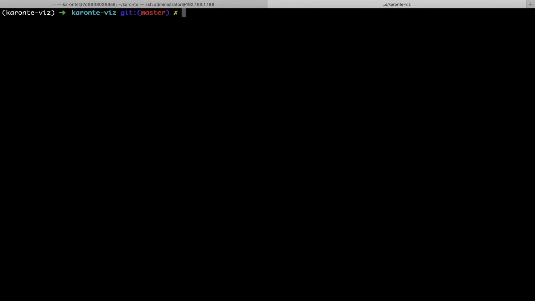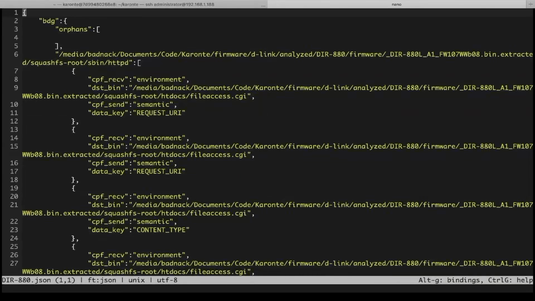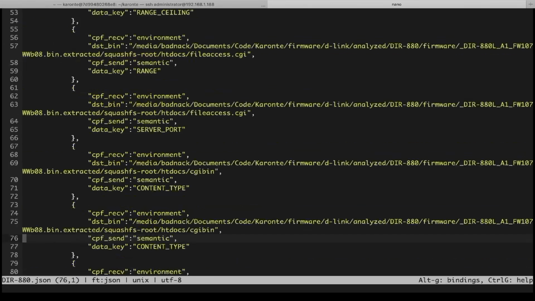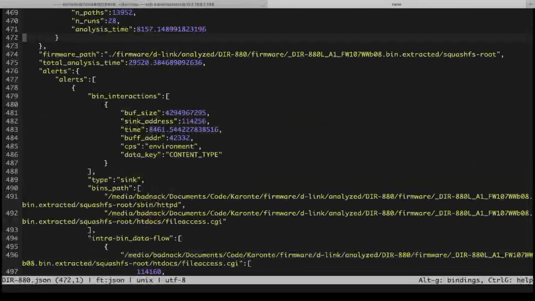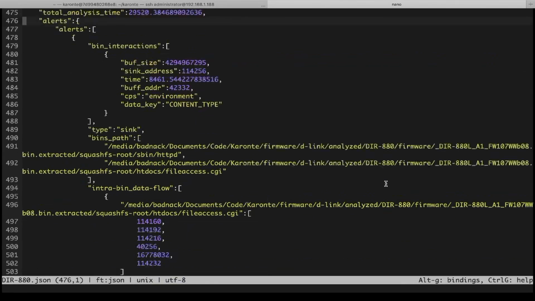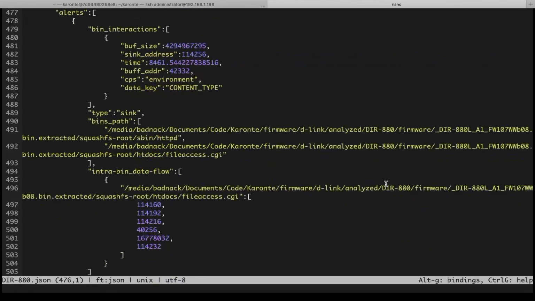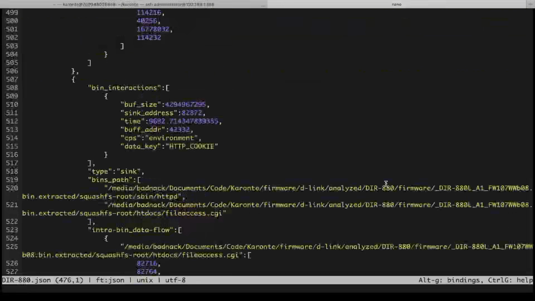At the end of the analysis, Caronte produces a log file. We can have a look at an example here. This is still in JSON, and here you'll find all the details about the results of the analysis. So we can see information about the binary dependency graph, how the different binaries interact with additional programs. We can see statistics about the execution time, and more importantly, we can also look at the alerts. The alerts that Caronte produced are where potentially vulnerabilities might lie. And again, we can see information about the data flow and so on.